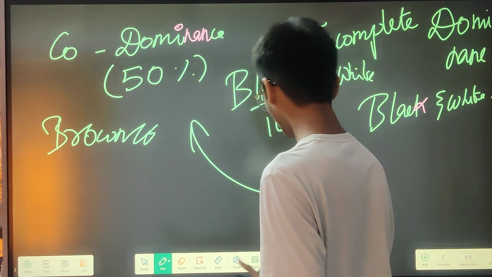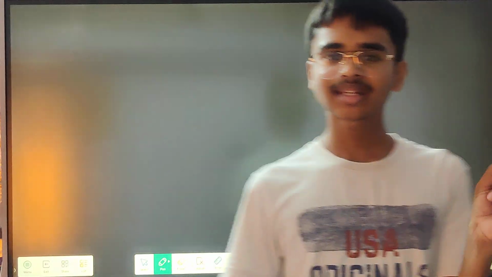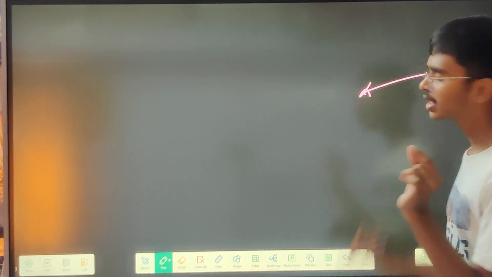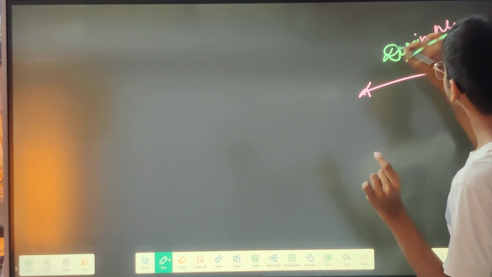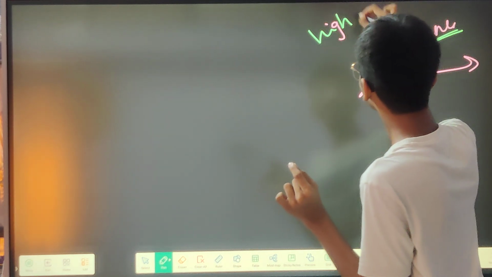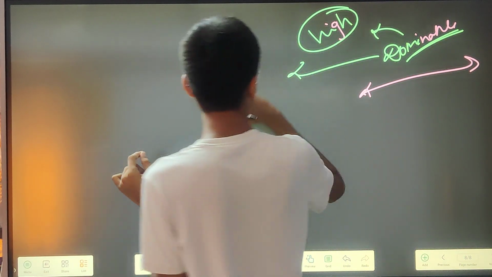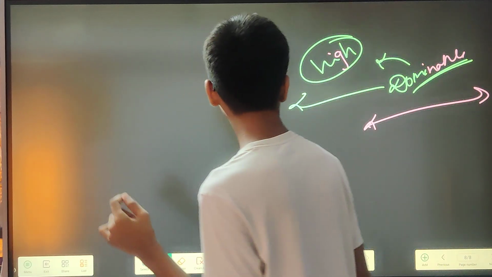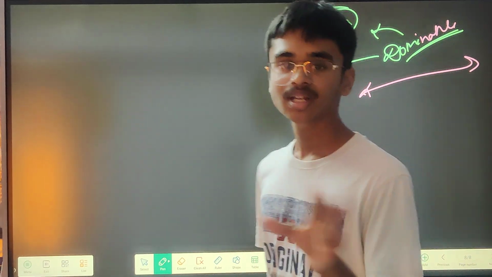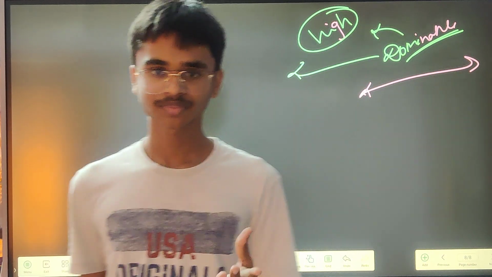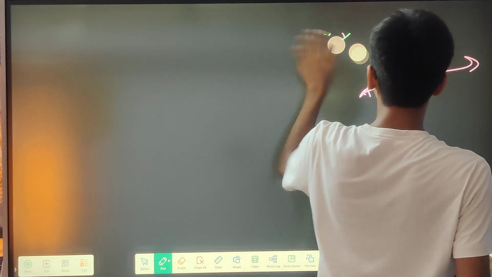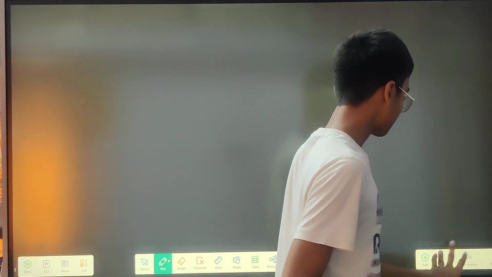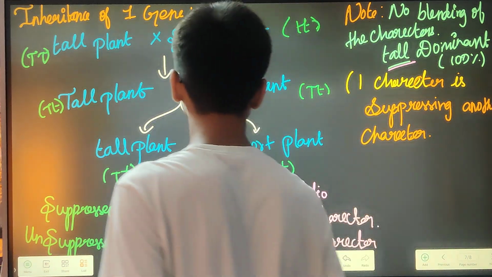I don't know whether this is there or not, but when people study higher studies in genetics, I think there is a degree of calculation for this dominance. If that dominance degree is very high, then it will be completely dominant, just like tall and small. Like the smallness, the recessive character will not at all be expressed. I think it will be there in the highest degrees. Based on that degree only, we will be determining whether it is tall or short.